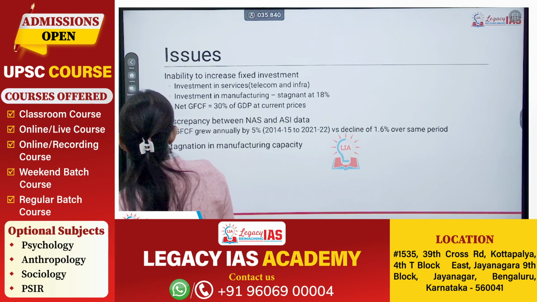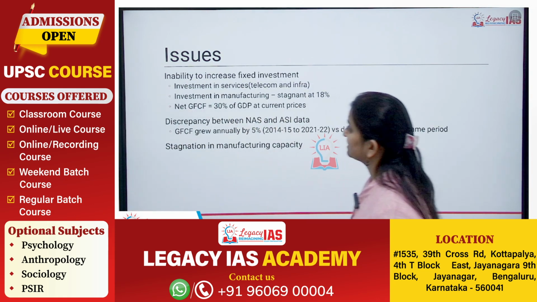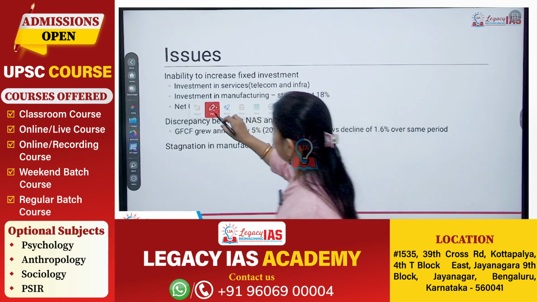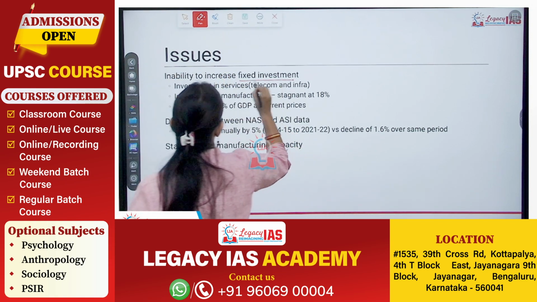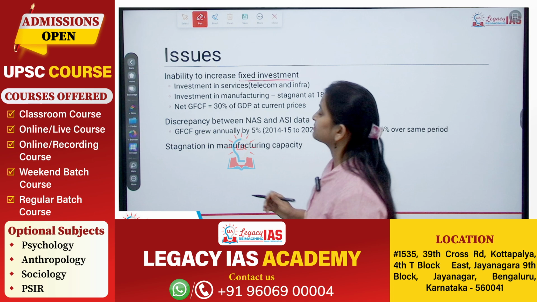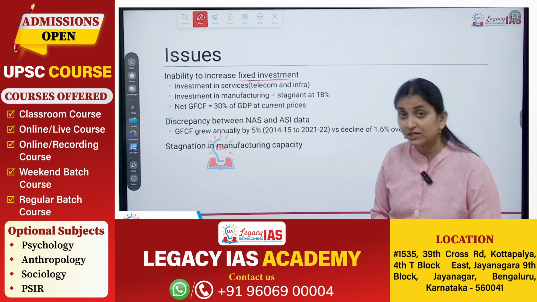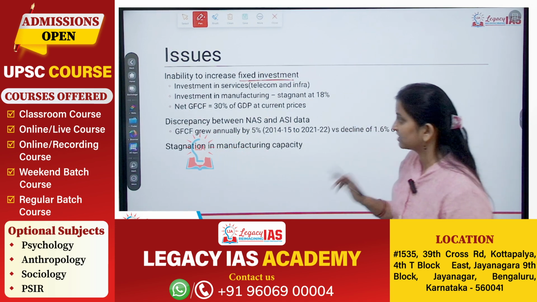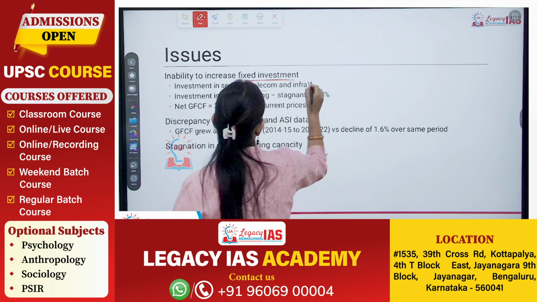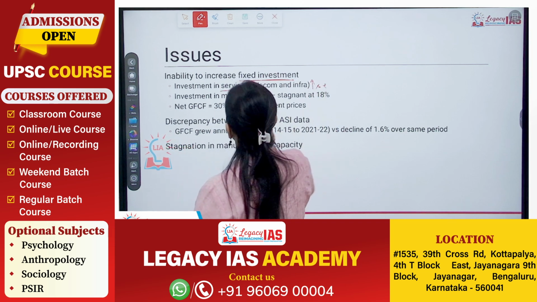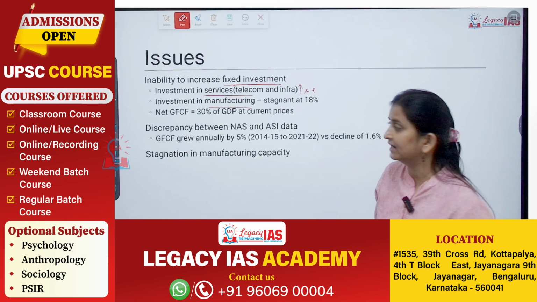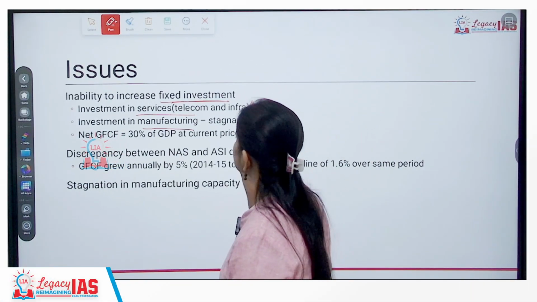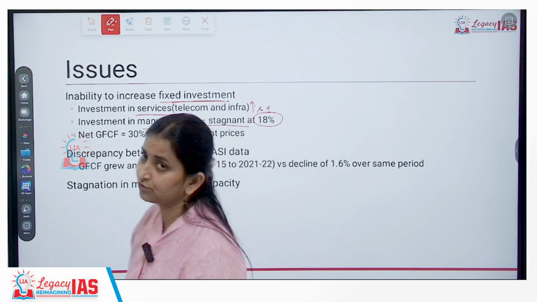What are the other issues related to manufacturing sector? We have also witnessed inability to increase the fixed investment. For example, investment in services sector, especially in telecom and infrastructure services, we have seen increase. There has been an increase in services. But investment in manufacturing sector has remained stagnant. That is around 18%. This has remained stagnant for the past 3 to 4 years.